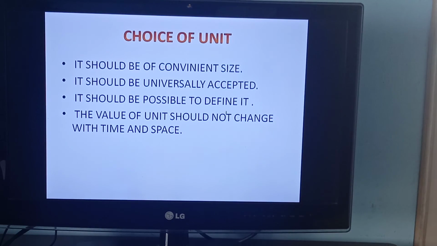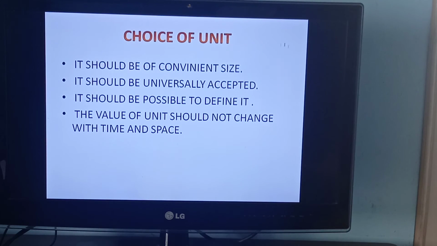Choice of unit. See, if we write the units with our own wish, does it go? No, we have to take a correct unit. The unit should be of convenient size. Convenient size means not too large or too small. Words like centimeter, millimeter, kilometer are of convenient size.